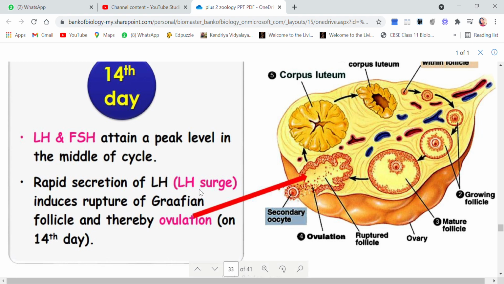As the LH secretion is so high, this will rupture the Graafian follicle, and as the Graafian follicle is ruptured, the ovum is released. This process is known as ovulation, which is done on the 14th day of the cycle, that is the mid of the cycle.